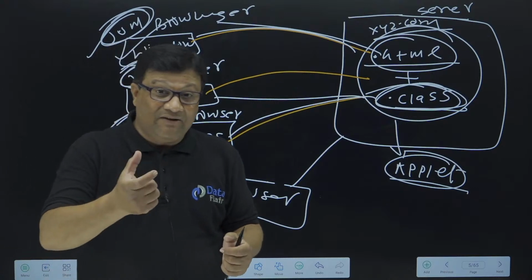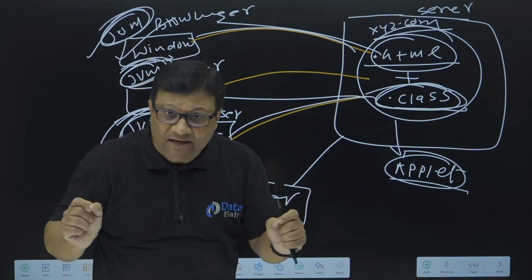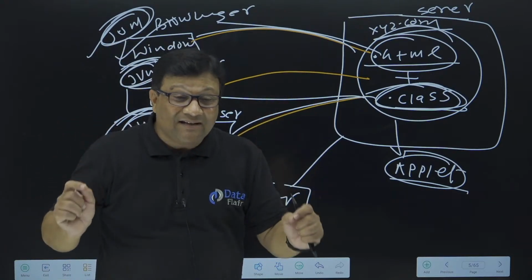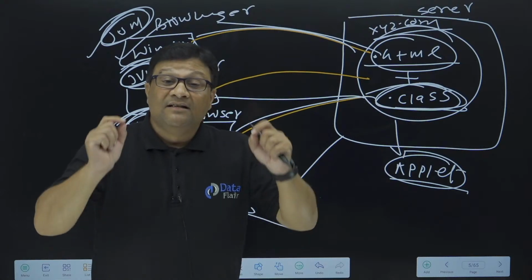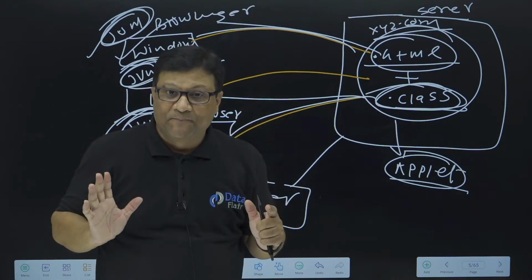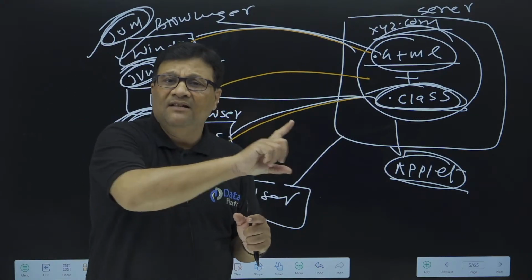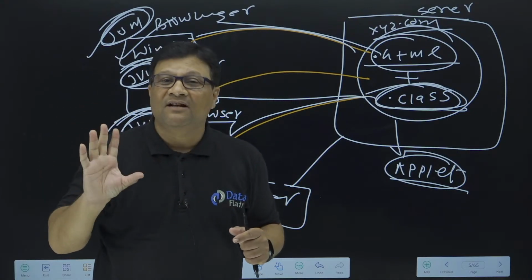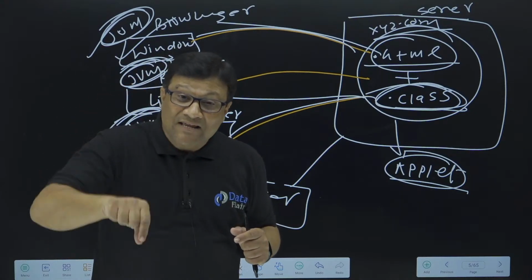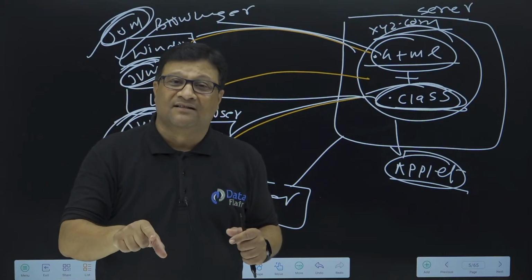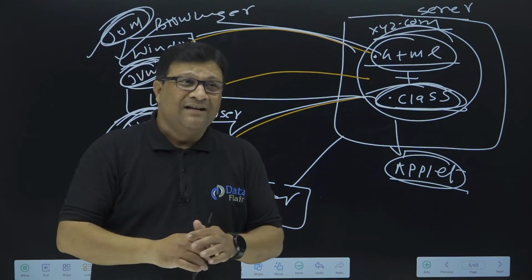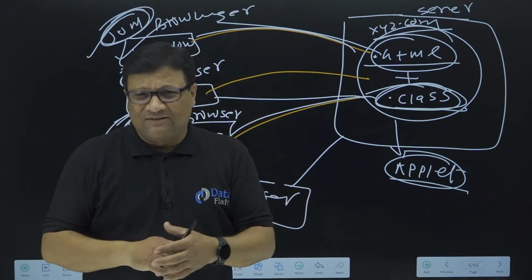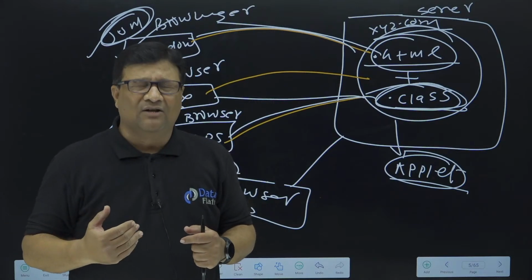No doubt, at that time we say that Java is a platform independent language, right? But exactly, Java requires a JVM on every machine. If a JVM is there, Java runs on every platform. But if a JVM is not there, you are not able to run the Java program. So to run a Java program on every operating system, we require a JVM. There are a lot of things which are executed on the browser machine, on the client machine.